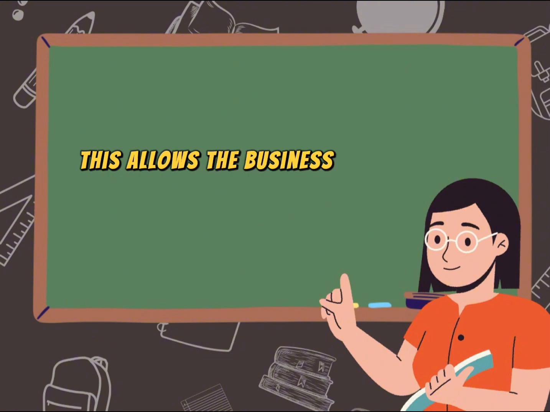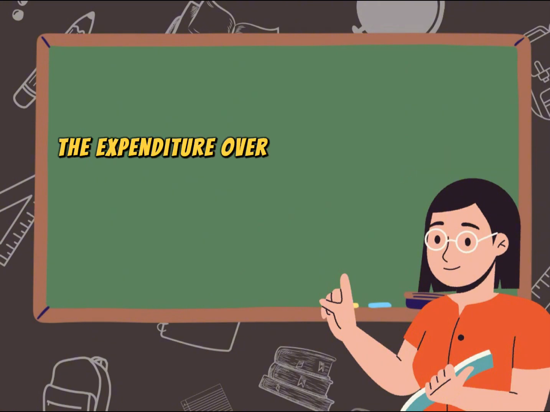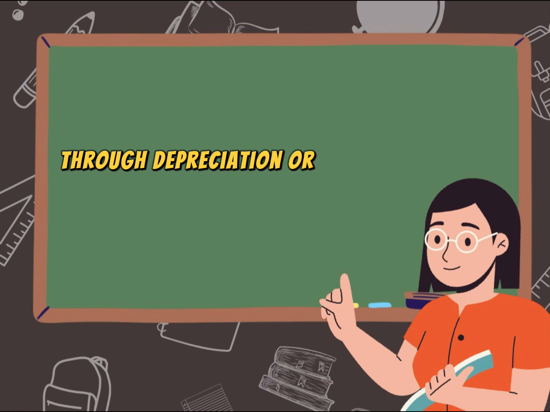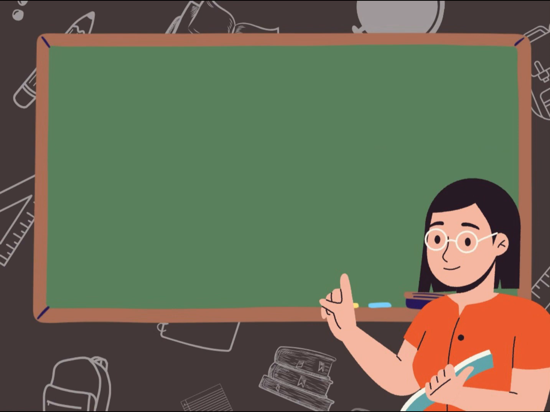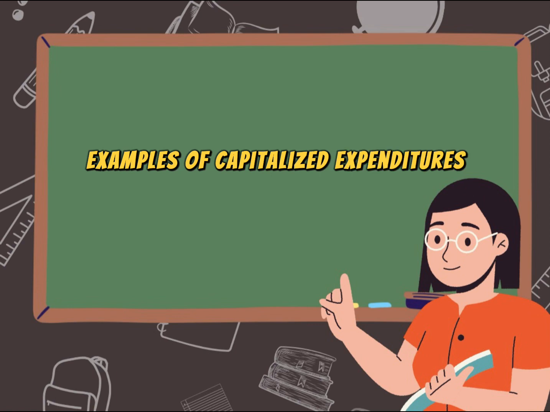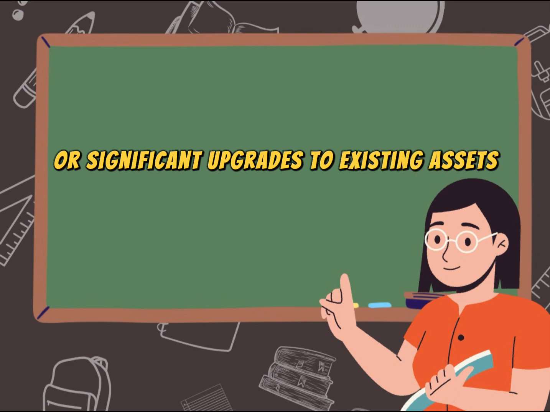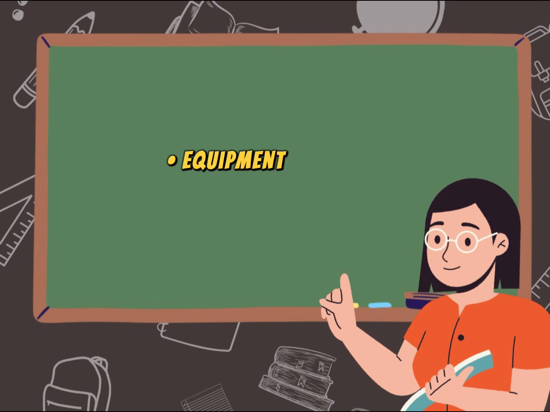This allows the business to recognize the expenditure over the useful life of the asset through depreciation or amortization. 3. Examples of capitalized expenditures: acquisition of property, purchasing a building or land; improvements, renovations or significant upgrades to existing assets; equipment, purchase, buying machinery or vehicles;